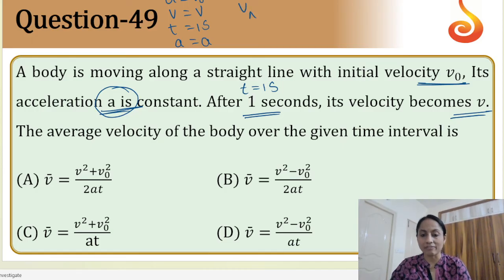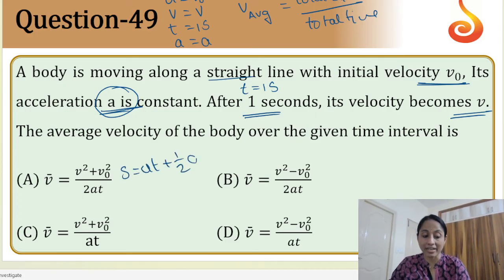What is the formula of average velocity? Average velocity formula, total distance traveled or displacement by total time taken. Because it is moving in straight line, distance traveled or displacement doesn't matter. So in place of distance traveled, what can I use? S is equal to ut plus half a t square formula we can use, where t is given as 1 second, or else we can use the formula v square minus u square is equal to 2as also. Any answer you do, you will get the answer. So s is equal to v square minus u square by 2a.